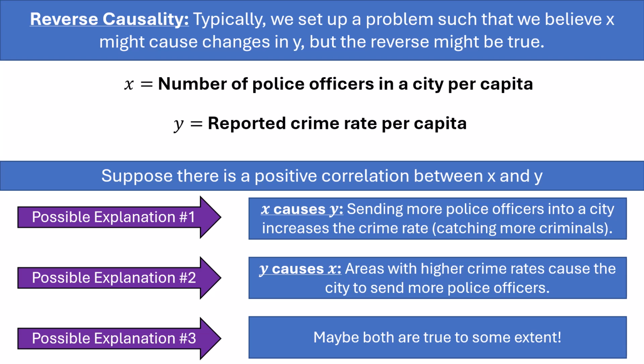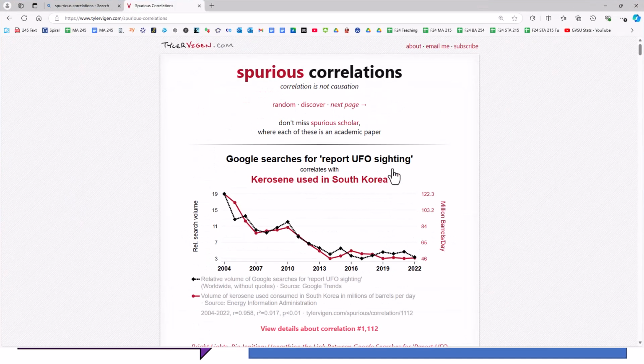Okay, the last thing I want to show here is a website that I think is pretty interesting. It's called Spurious Correlations. It shows a number of examples of things that are highly correlated, but clearly not causally related. I have not looked at this before the video in terms of what they have updated, but they have recently updated this website and put on some new examples. So let's see what they have.